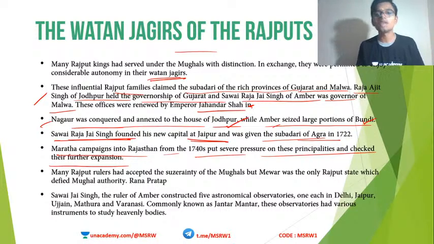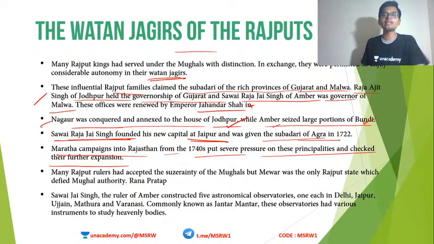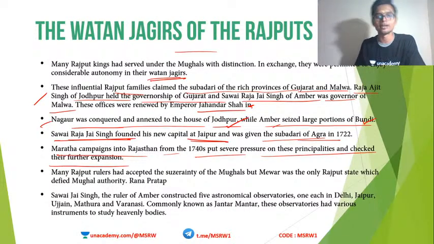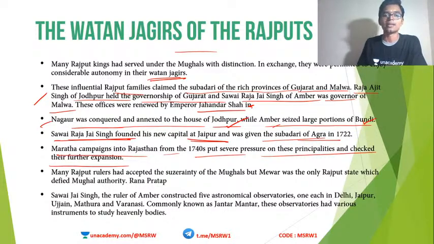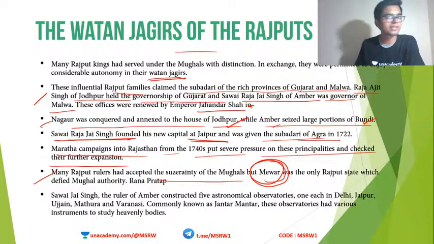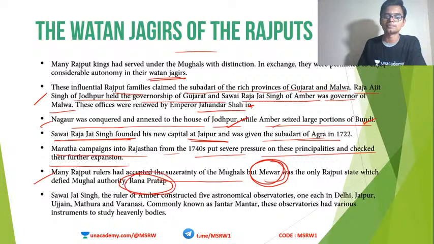Okay, after the Mughals, the only powerful dynasty which could actually have ruled India were the Marathas, but they couldn't do that because they failed in the Third Battle of Panipat because of their own blunders. We will look into what happened later, but just understand that Marathas were the people who actually checked the Rajput expansion at this time. Many Rajput rulers had accepted the suzerainty of Mughals, but Mewar was the only Rajput state that defied the Mughals, and Mewar was ruled by a very famous king known as Rana Pratap.